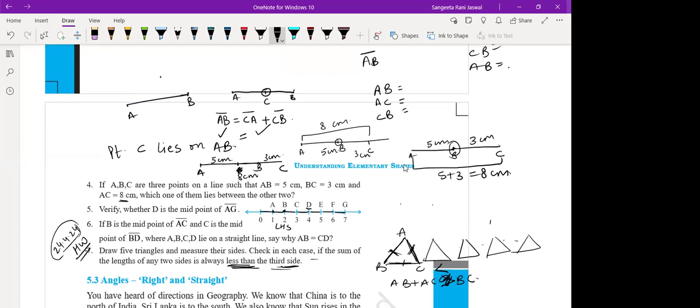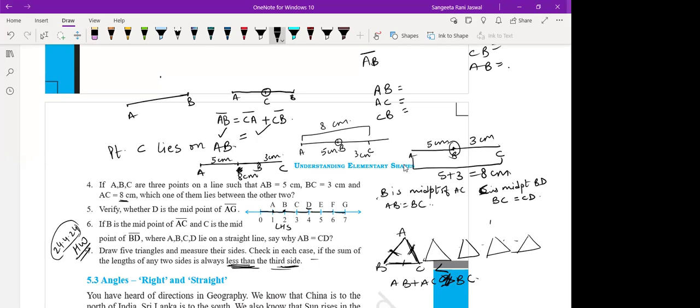B is the midpoint of AC. When B is the midpoint, this implies that AB is equal to BC. Yes? Okay, if B is the midpoint of AC, we can say that AB is equal to BC. Now, if C is the midpoint of BD, we can say that BC is equal to CD.